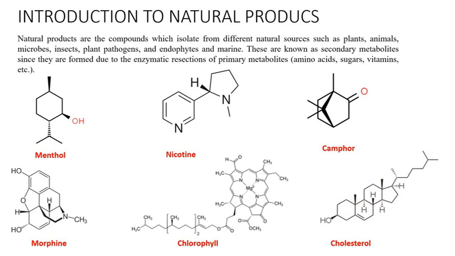As you can see, menthol, the first structure here, is used in peppermints, which gives the cooling effect when you inhale the air. And here is nicotine, present in coffee and tea, which is an excellent nervous stimulant. And camphor, as you can see. Morphine is a narcotic drug which belongs to the alkaloid family, and this is a porphyrin ring system, as I said.